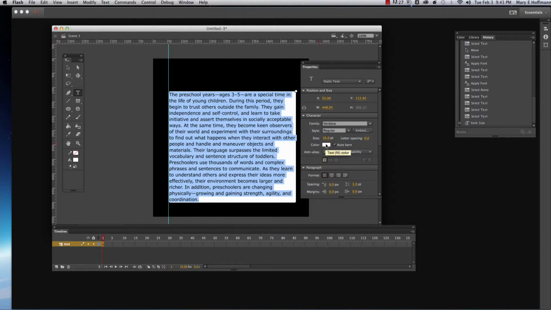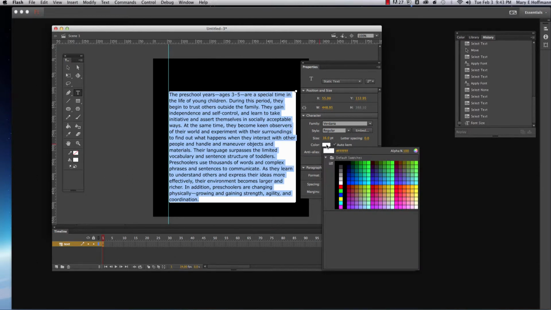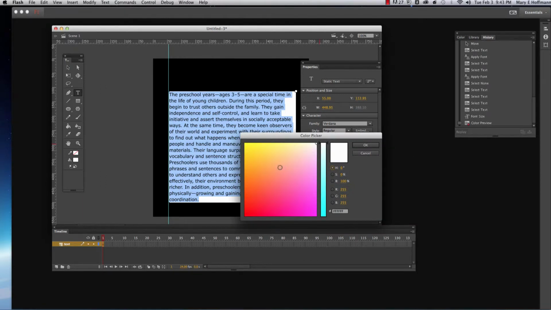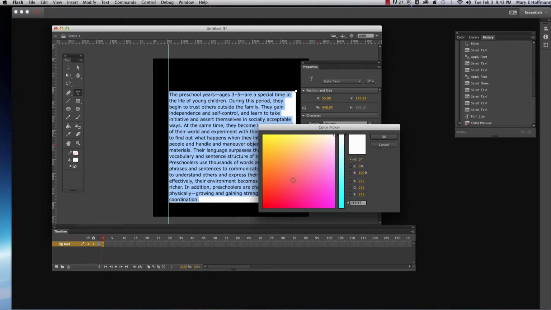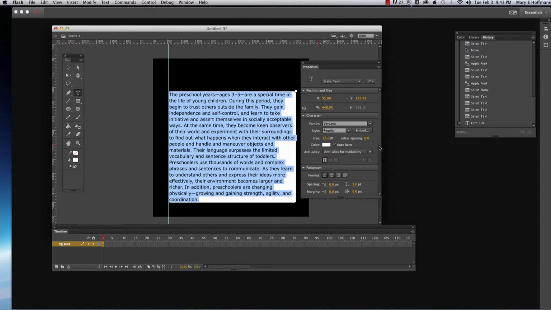And right in here, you have a little palette that I showed you a second ago where you can choose your colors. You can choose your colors by choosing a swatch, or you can use this little color selector, the picker. I think some of you have been working with this already. If I choose a color down here, you notice that it changes. You also have a slider here that you can choose from. But I'm just going to cancel that out and keep the white color that I have.